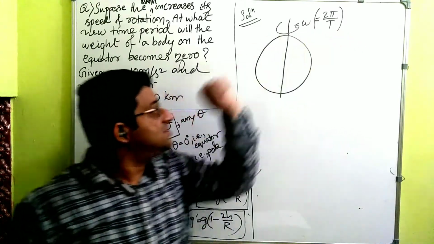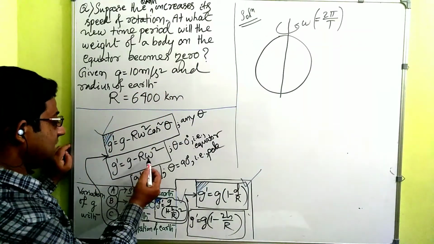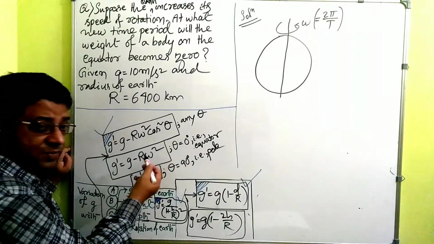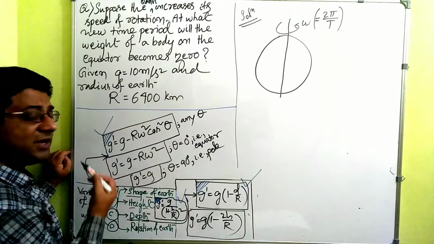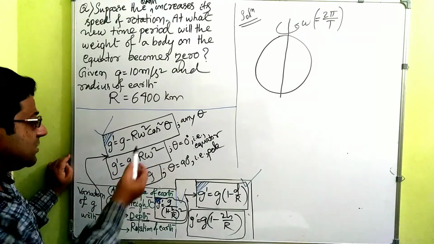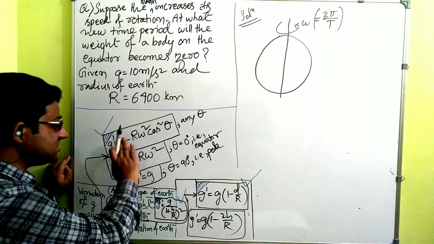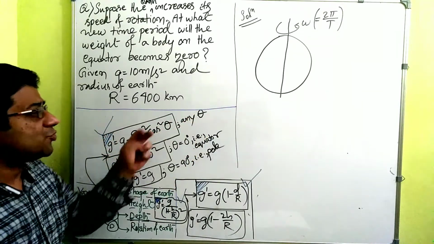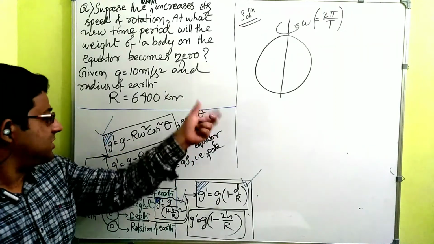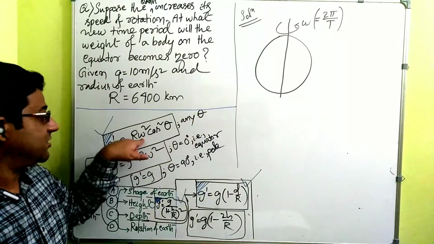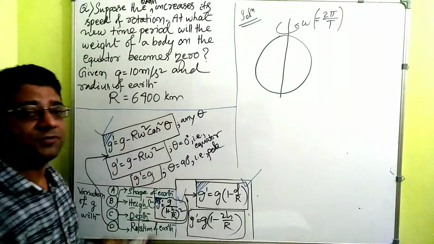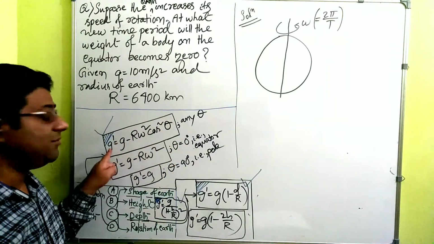If rotation is increasing, if omega, the angular speed, is increased, then g will decrease, yes or no? g will decrease because the minus portion in g minus omega square r is increasing. If we make it faster and faster, this omega will increase. So a time will come when that factor becomes equal to g, so g minus g will become 0.